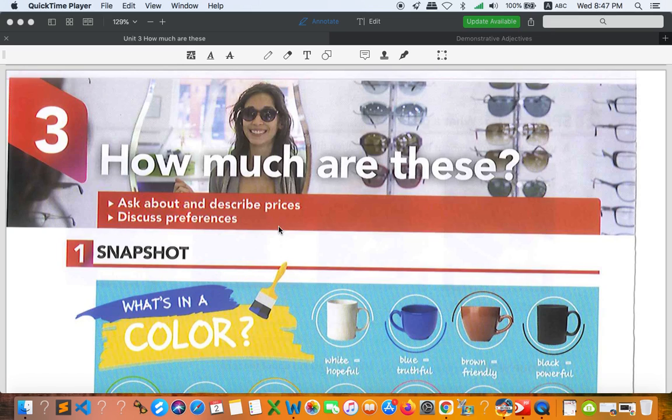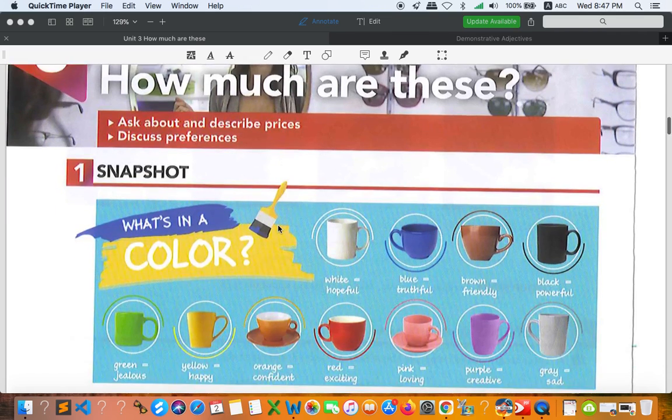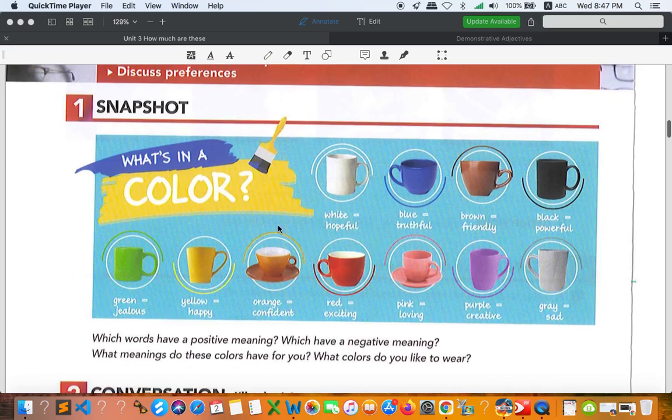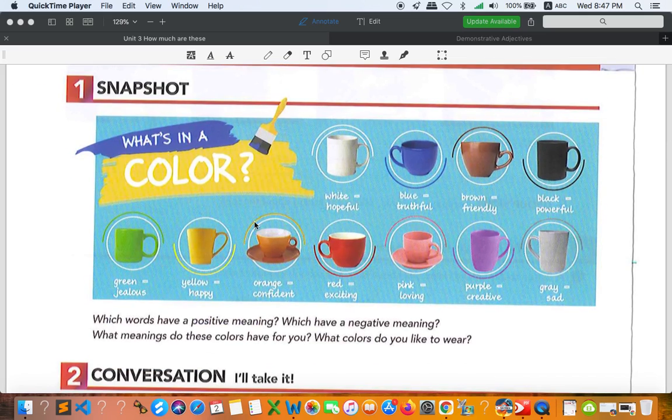So these are the objectives in our lesson. First, we're going to learn how to ask about and describe prices, and we also discuss preferences, something that you like. Okay, before we go further, let's take a look at the first activity altogether. Snapshot. What's in a color?